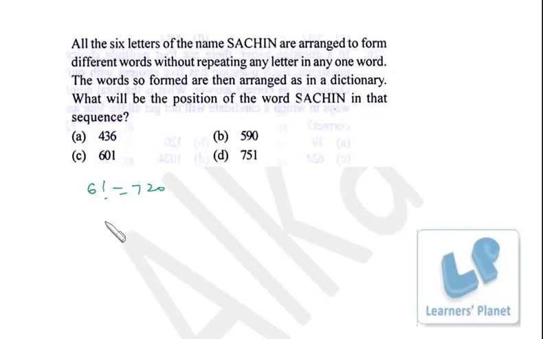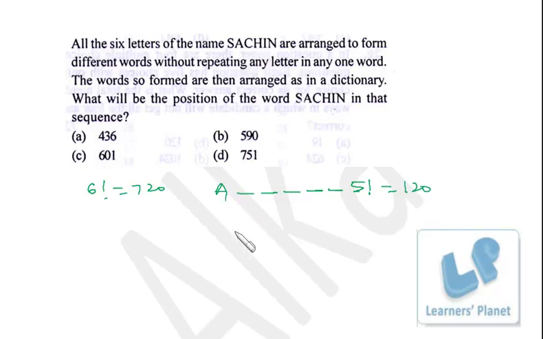So if we arrange all the words in dictionary order, the first set of words will start from A, right? Now how do we calculate this? The first letter is A. Remaining 5 letters can be arranged in 5 factorial ways. So that's 120 words, right? Now 120 words will be there beginning with A.